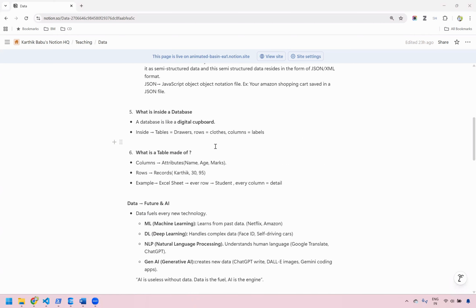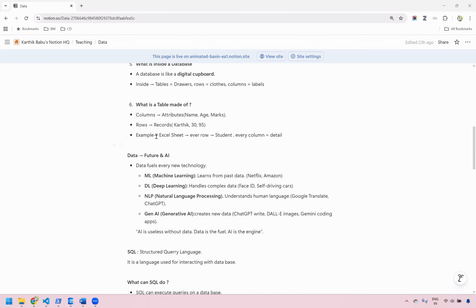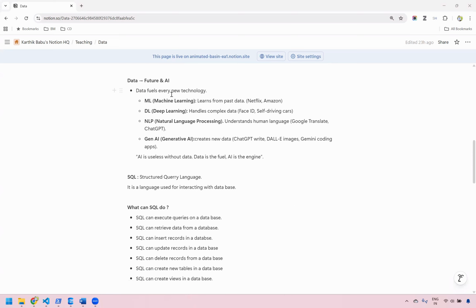So what is inside a database? A database is actually a digital cupboard which has a lot of tables, so we can store the data inside the tables. We understood that a table is made up of rows and columns, and the columns can be called attributes and the rows can be called records. So we understood how data is fueling every new technology.